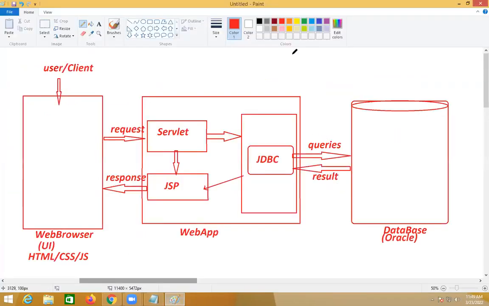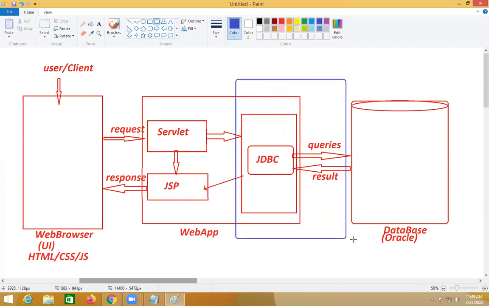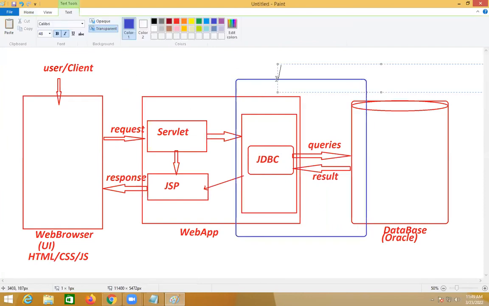So unit number one, see there? Unit number one, I'll be concentrating on this part. This is unit number one. First unit is nothing but how to establish connection between a Java program and a database product, right?